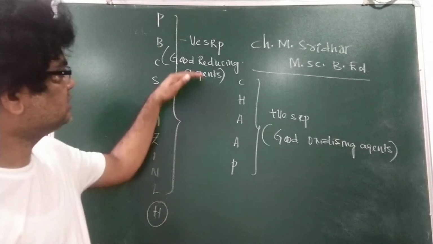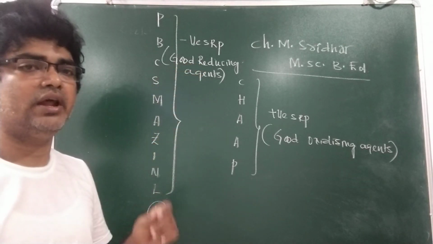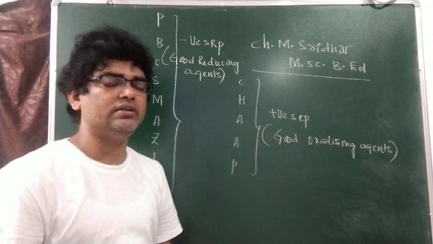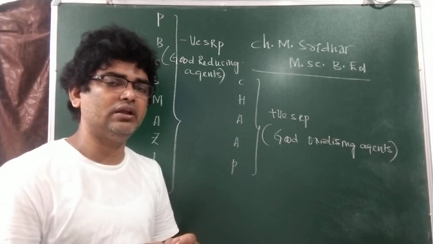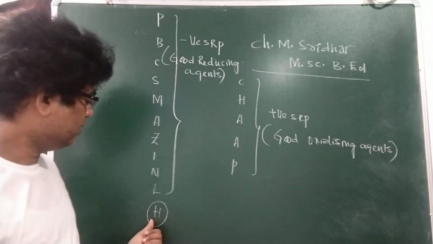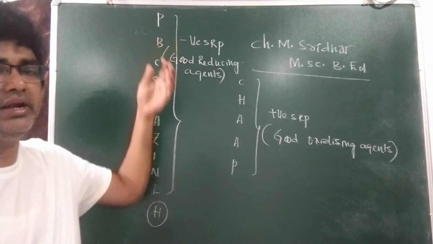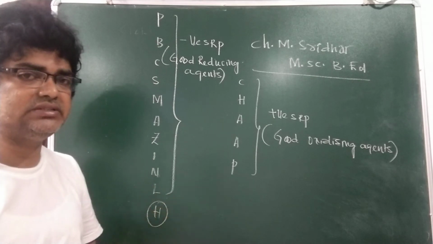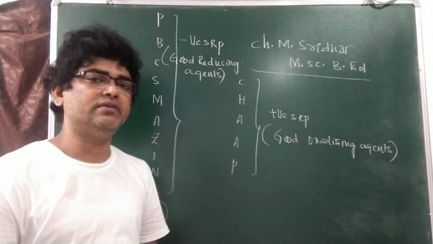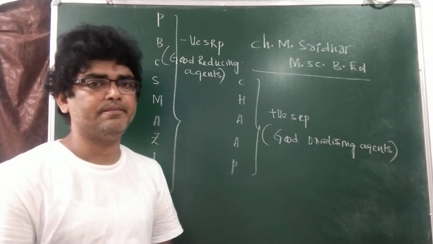Now, as these are good reducing agents, they try to get oxidized easily. As they are good oxidizing agents, they try to get reduced easily. And the metals above hydrogen, they can displace hydrogen from mineral acids. The metals below hydrogen, they cannot displace hydrogen from mineral acids.